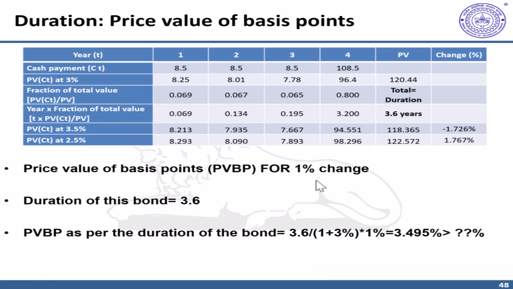What does it indicate? Also, another interesting point that we need to remember, if you add up this thing, the overall change is quite the same. If you look at the overall change, that means 122.572 minus 118.365 upon 120.44. The overall change is identical. What it means,